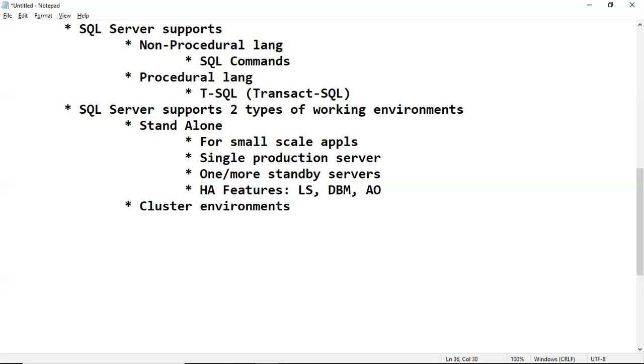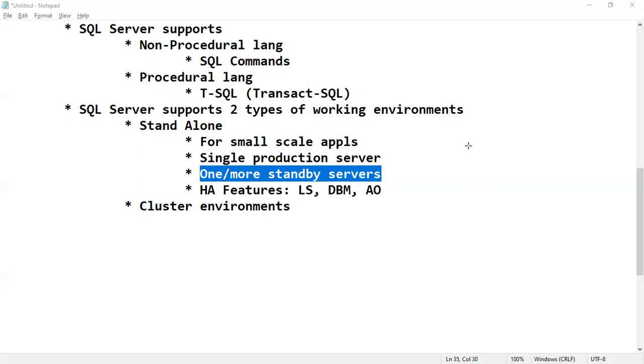By using these, we can maintain the standby servers. Maintaining a standby server means maintaining the same copy of the database. This is my primary production server, and this is my standby server.